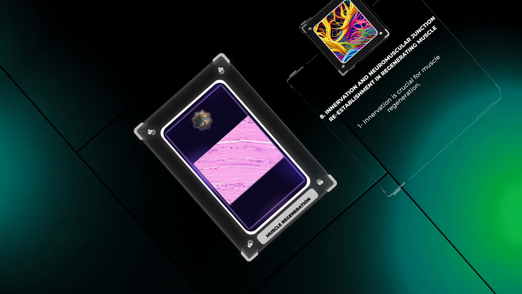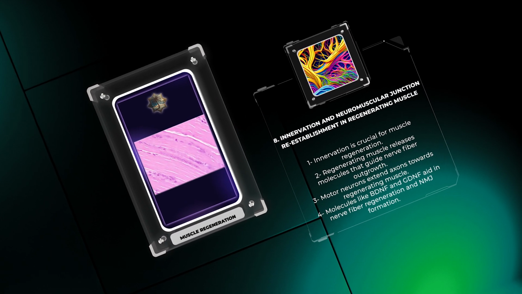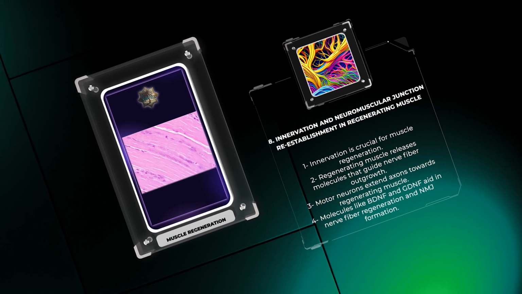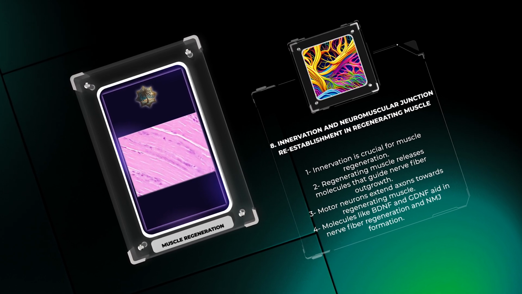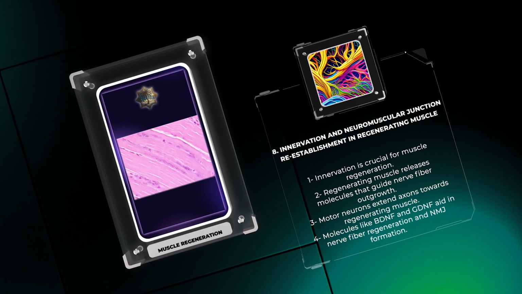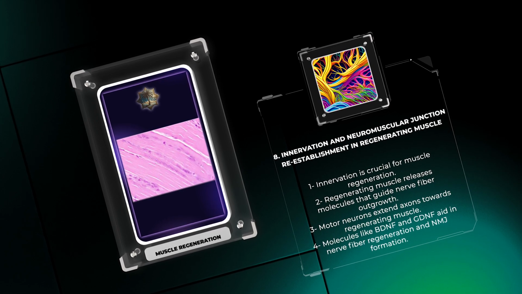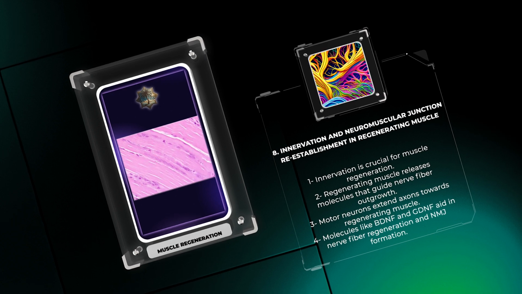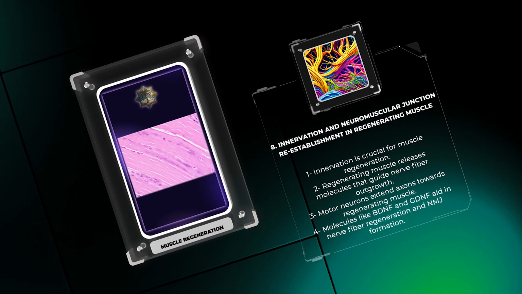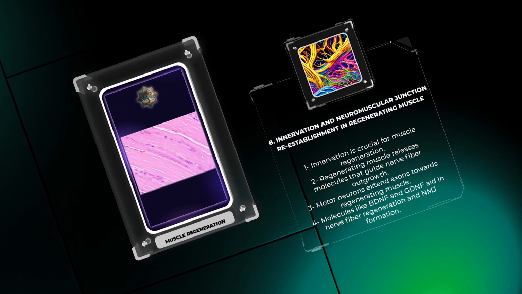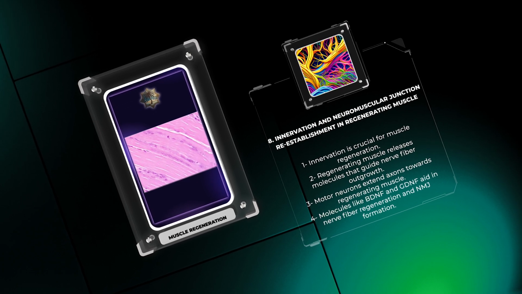Innervation, or nerve fiber regrowth, is crucial for muscle regeneration. Regenerating muscle releases molecules that guide nerve fiber outgrowth. Motor neurons extend axons towards regenerating muscle, forming connections at neuromuscular junctions. Molecules like BDNF and GDNF aid in nerve fiber regeneration and NMJ formation. Understanding this interplay is important for functional recovery.